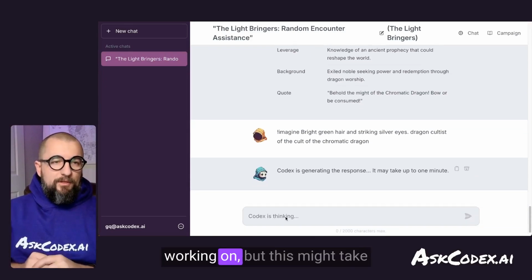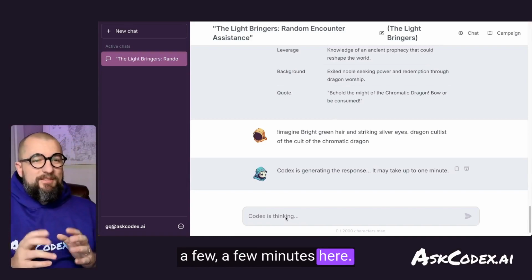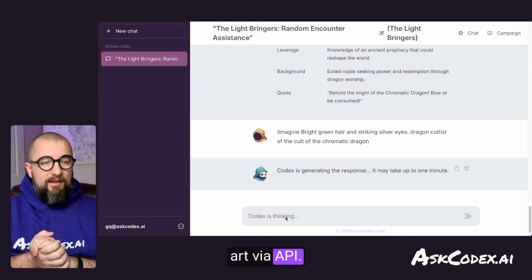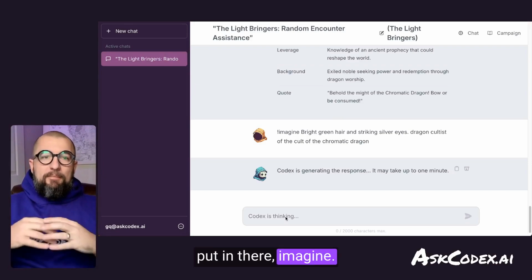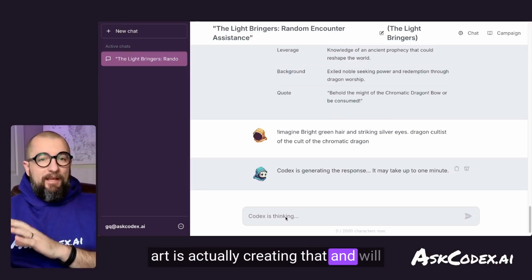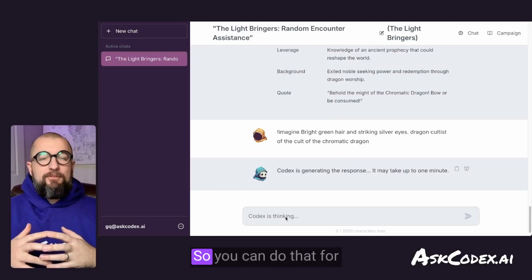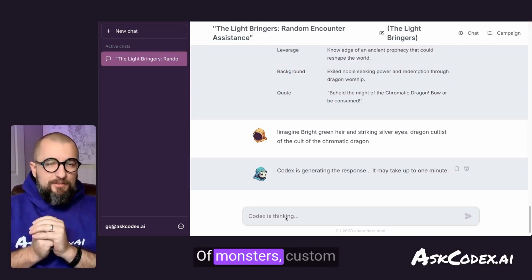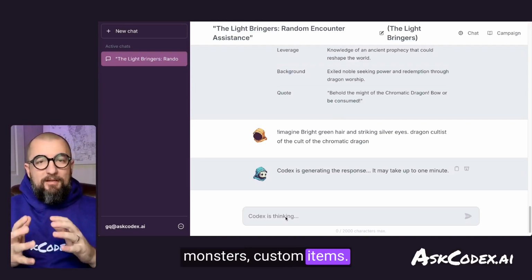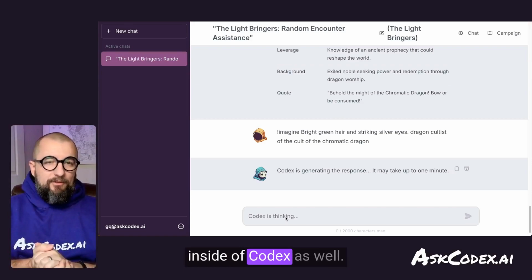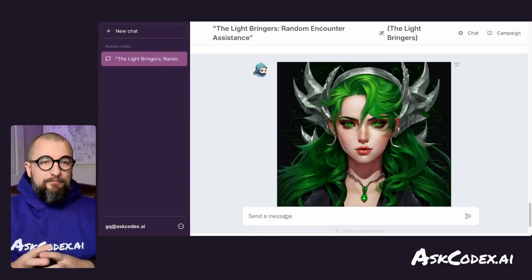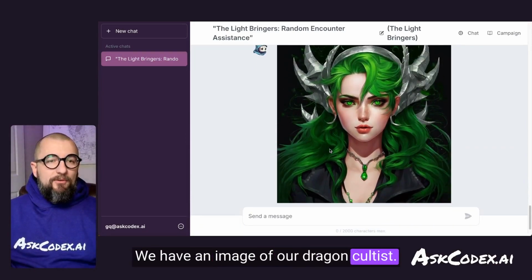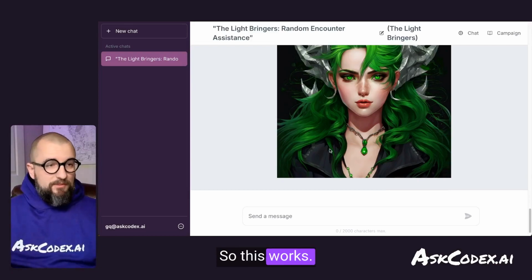This is one of the ones we're working on, but this might take a few minutes here. Codex is actually connected to imagine.art via API. And so whatever you put in there, imagine.art is actually creating that and will send an image back that you can use. So you can do that for creating images of your NPCs, of monsters, custom monsters, custom items. You can do that all inside of Codex as well. And there we go. We have an image of our dragon cultist. They, them. So this works.